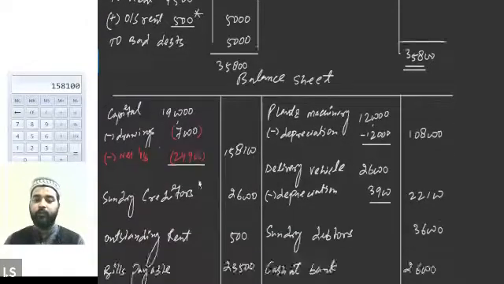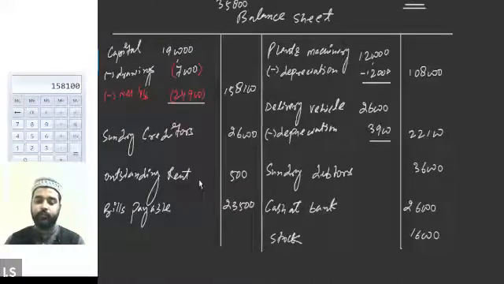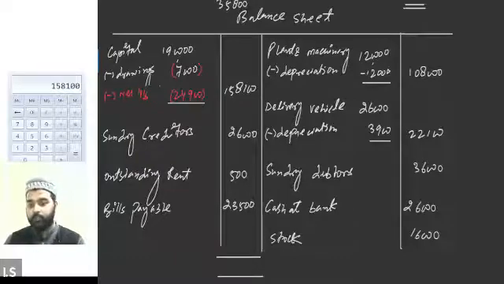Now we will tally both the sides of the balance sheet. You should get the balance on both the sides as 2,80,100. 2,80,100.